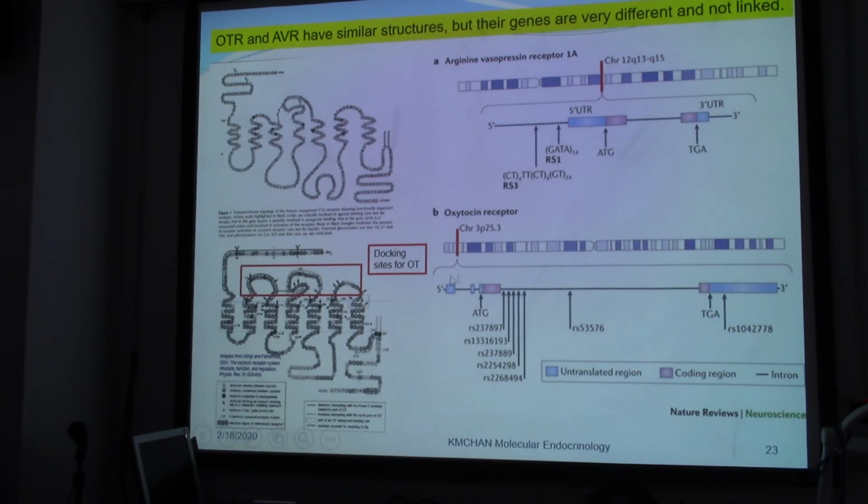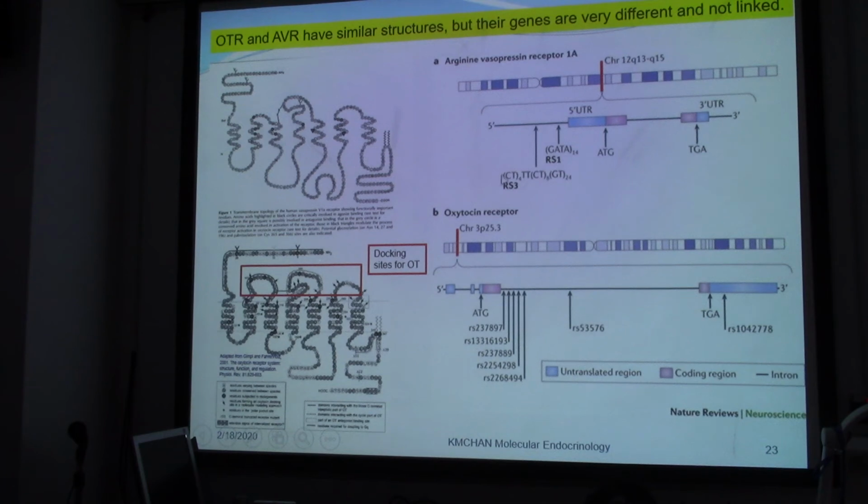So the docking sites for the oxytocins are here, and then this is arginine vasopressin. So the docking sites actually are also here. In other words, the two receptors have similar structures, but their genes are very different and not linked together, not at the same position in the chromosomes. They are also under different controls of the different mechanisms of gene regulation.